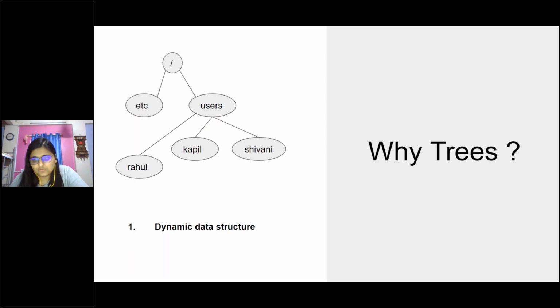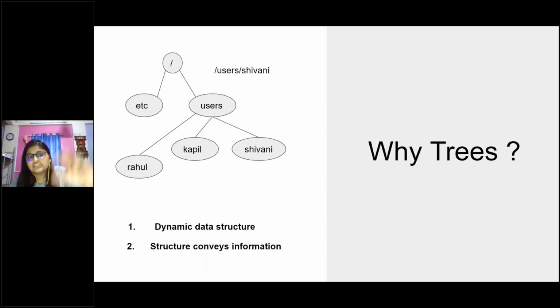But linked list is also a dynamic data structure, as you all know. So the difference between a tree and a linked list is that a tree usually conveys some information to you. The structure of the tree will always convey some information. Just by looking at the tree, you can visualize the entire file system of your Linux system right here in front of you. In this path, we know that Shivani is a folder inside the users folder, and the users folder is inside the root directory.